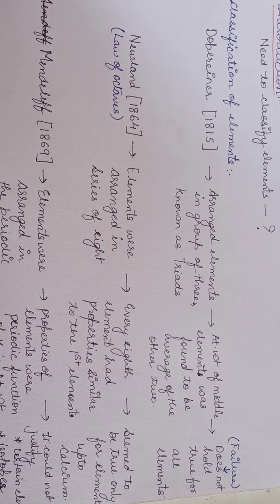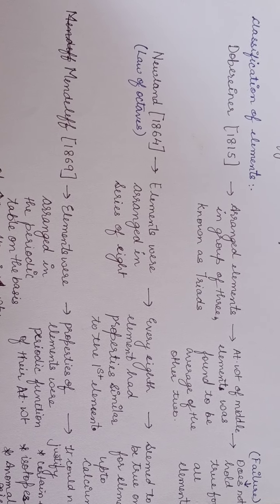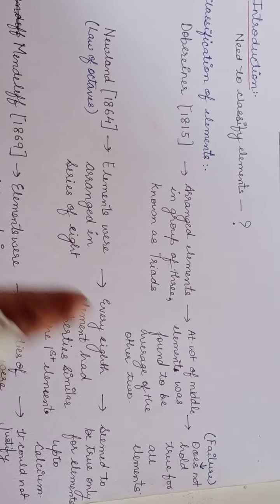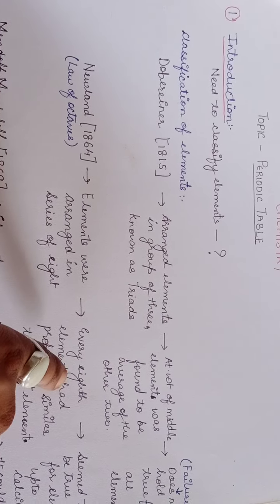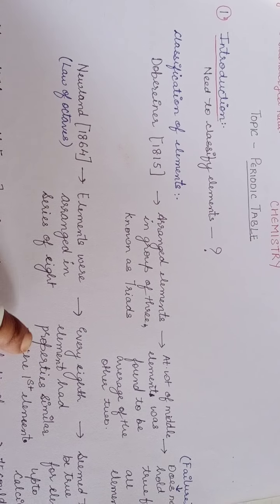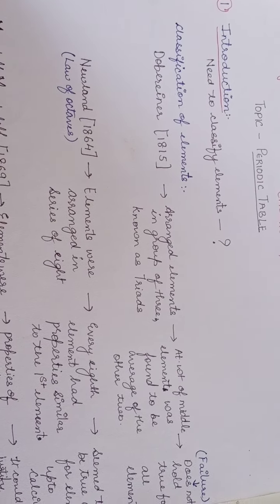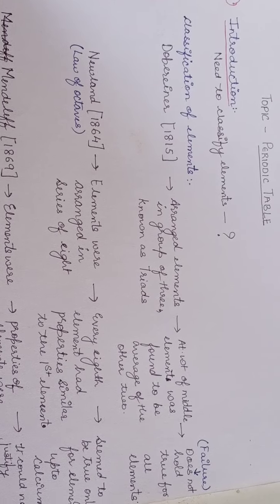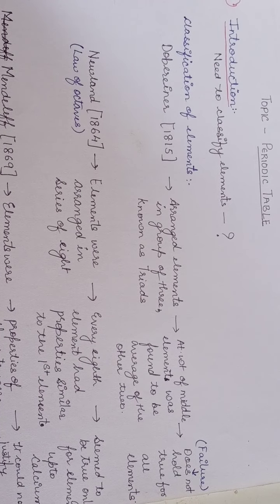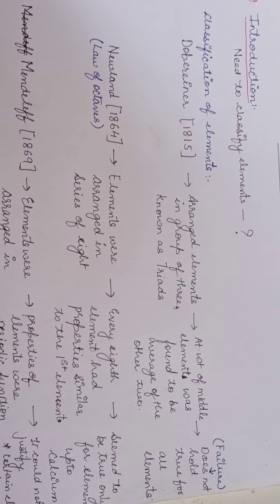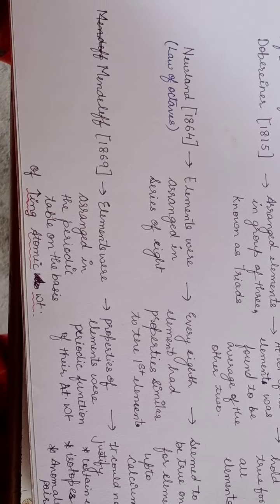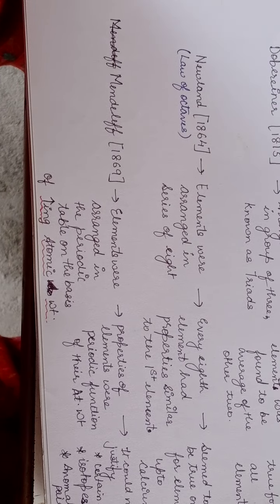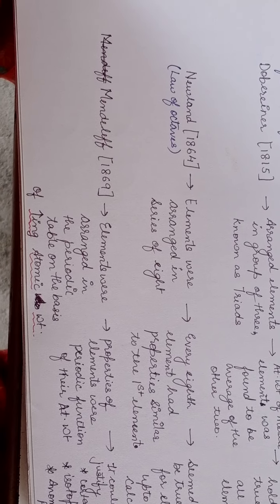Then the next classification was Newlands' law of octaves. Here the elements were arranged in series of 8. So every 8th element had properties similar to the first element, as we have studied in our musical octaves, that is sa, re, ga, ma, pa, da, ni, sa. So sa and sa become the first and 8th.